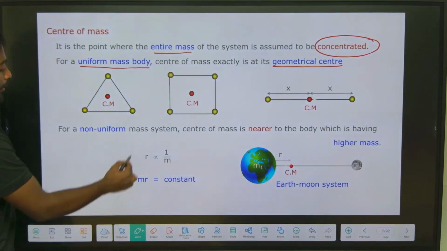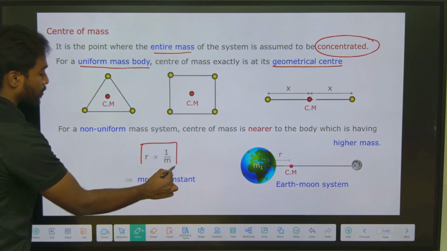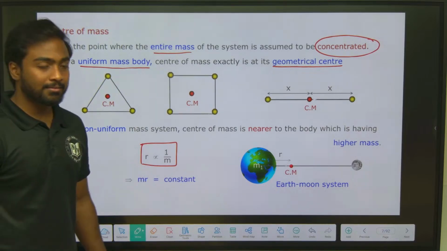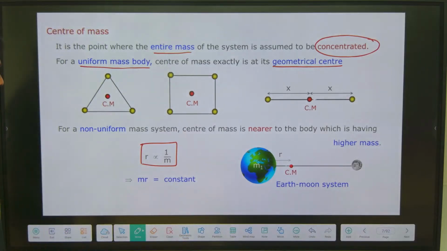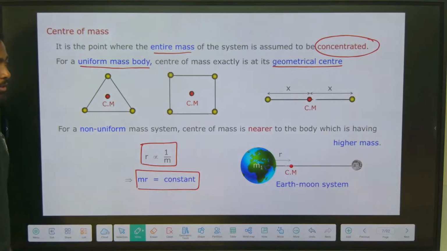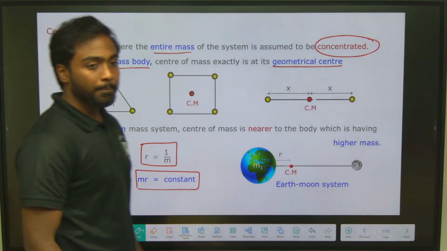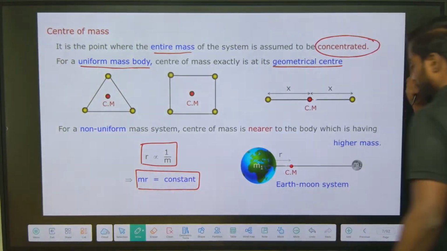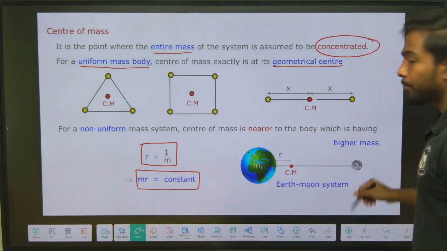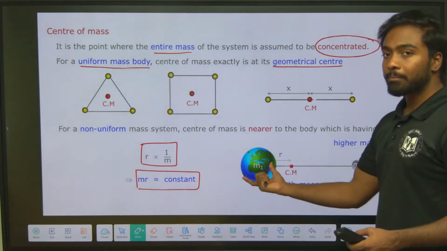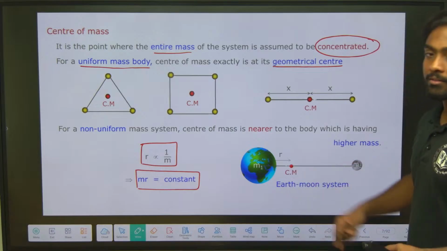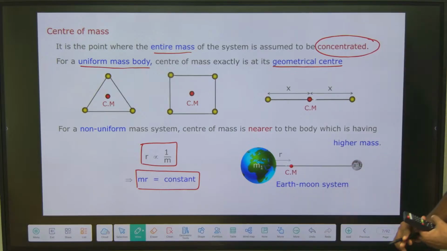And R is inversely proportional to M. The distance between the center of mass and the mass is inversely proportional to M, so M times R is always constant. Mass into distance is always constant. One example is the Earth and the Moon. Earth has more mass compared to the Moon, so the center of mass will be near the Earth's surface.